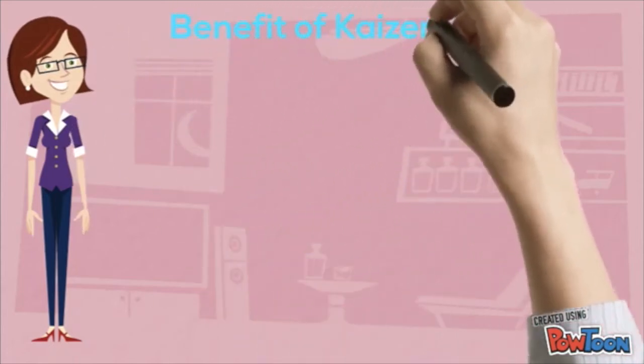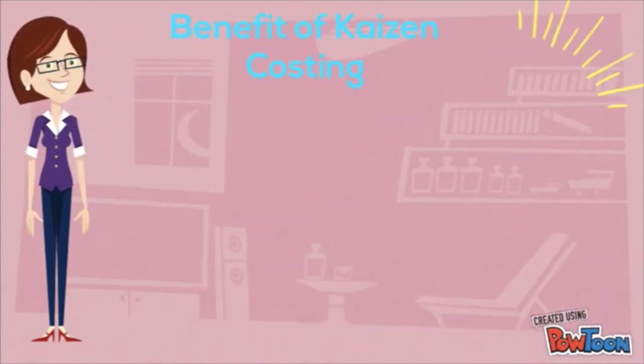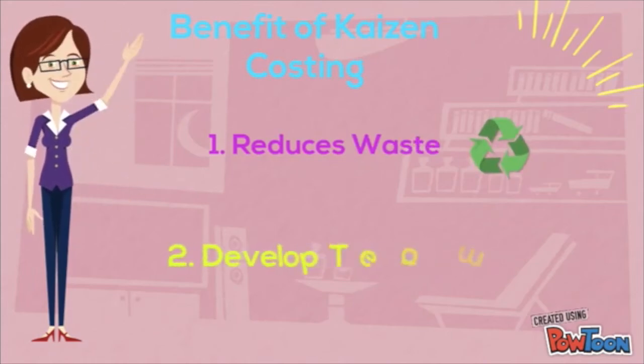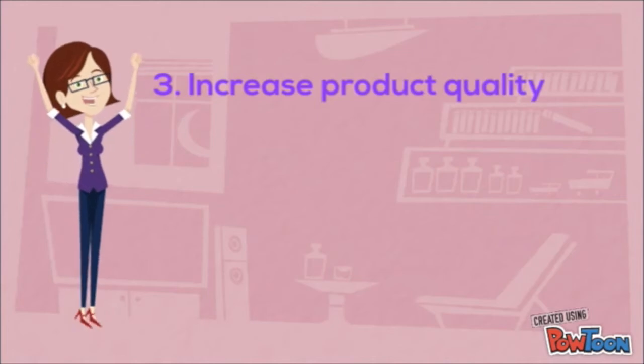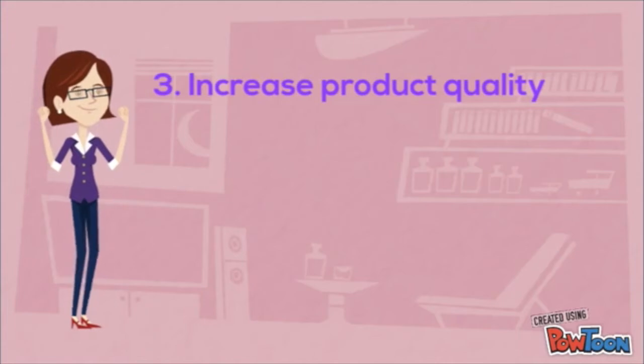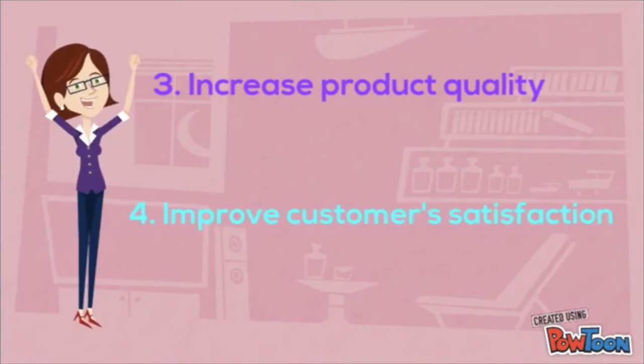Benefits of Kaizen costing. First, reduces waste such as defect, inventory and time waste. Second, develop teamwork. When all employees work together, they will develop a great teamwork. Third, increase product quality. When a company keeps on doing continuous improvements, this will lead to increasing product quality. Fourth, improve customer satisfaction. When the product's quality increases, it will lead to an increase in customer satisfaction.